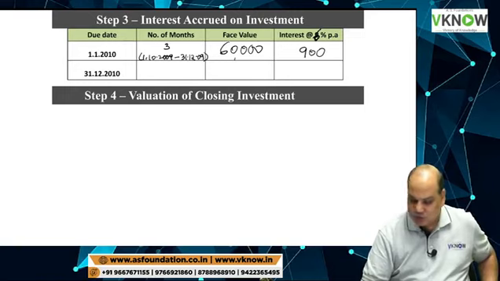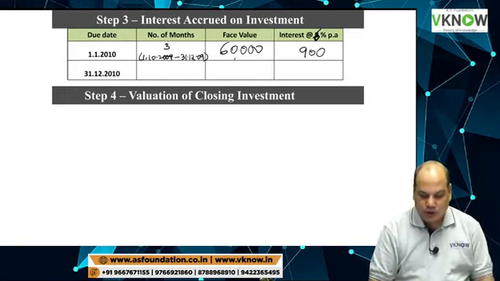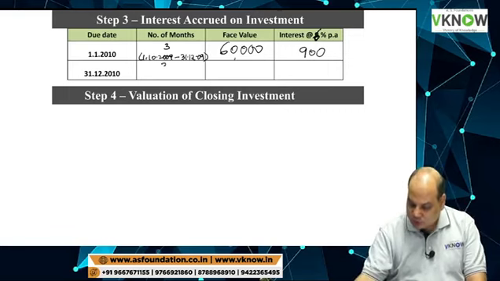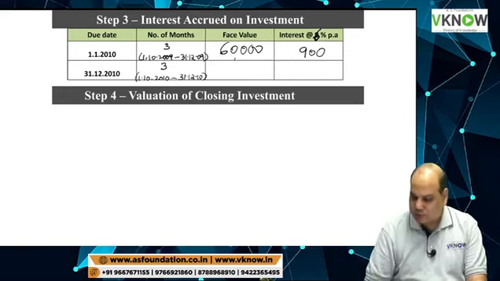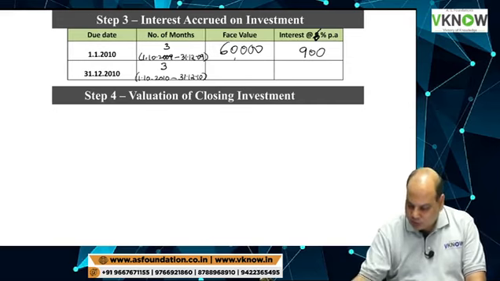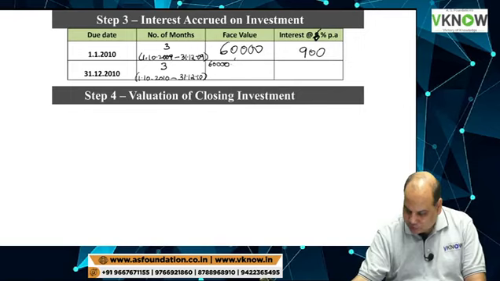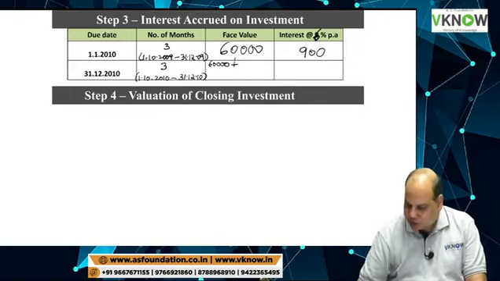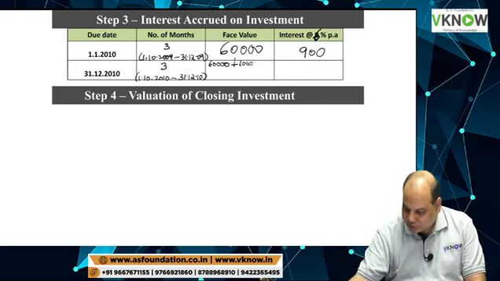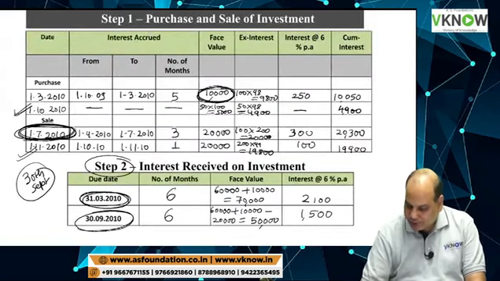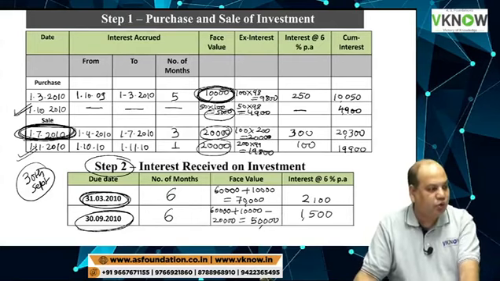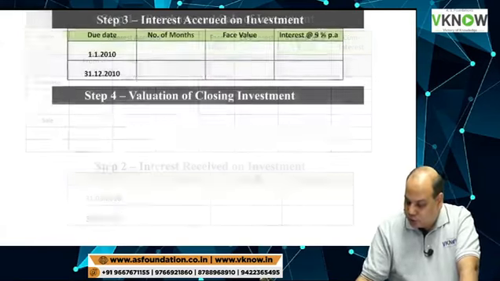And on 31st December, we'll have to check how many investments we are holding. This will also be 3 months, from 1/10/2010 to 31/12/2010. Let us see, opening balance 60,000, plus on the screen we have purchased 10,000 face value, this 5,000 we have purchased, and 20,000 twice we have sold.